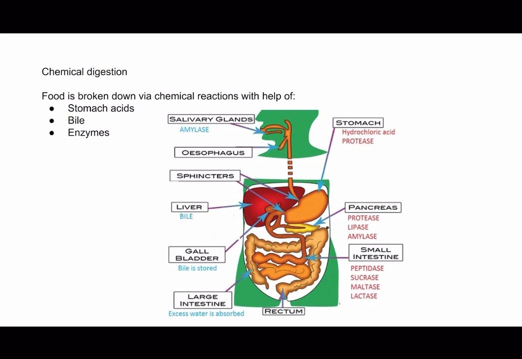And then we have digestive enzymes. There are several, so let's get through this. They are specialized proteins that facilitate the breakdown of complex food molecules into smaller, simpler substances, allowing for their absorption and utilization by the body. So first we have amylase, which is an enzyme produced in the salivary glands and pancreas that breaks down carbohydrates, starch, and sugars into smaller molecules such as glucose.